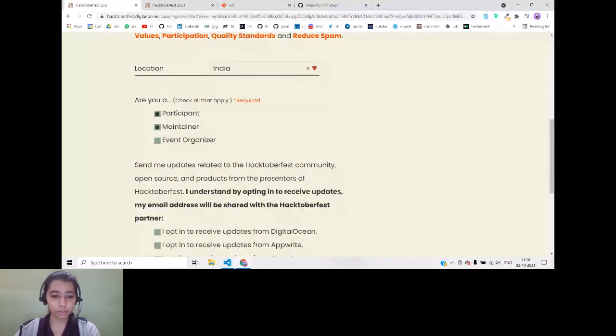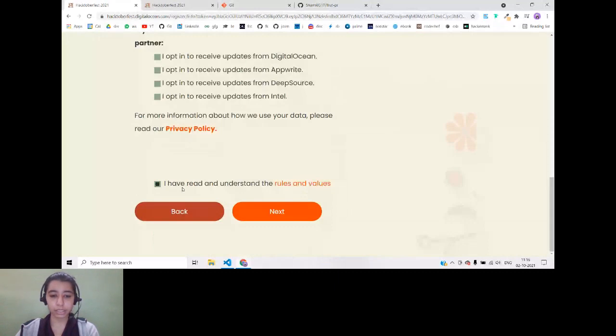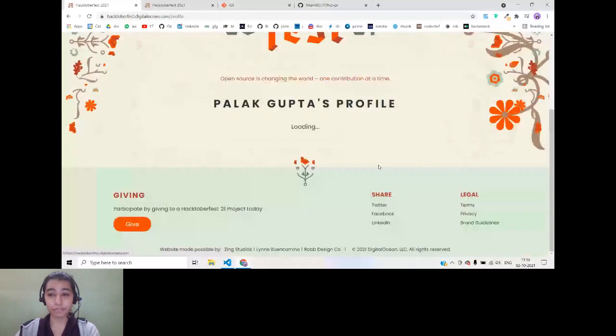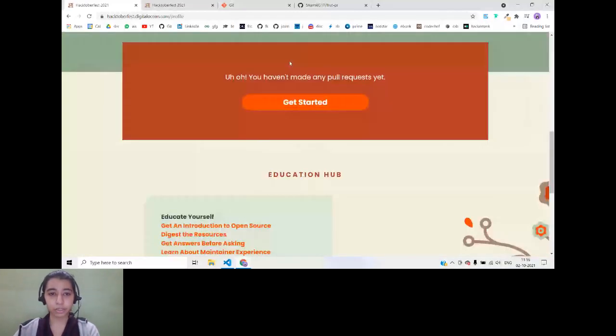After that, you have to select the terms and conditions. You have to agree to them and click next. Finally, you can click on start hacking. And that is it. You have officially been registered and are a part of Hacktoberfest now. You will see your profile over here. It will show how many pull requests you have completed and how many are in progress. This will be your dashboard.